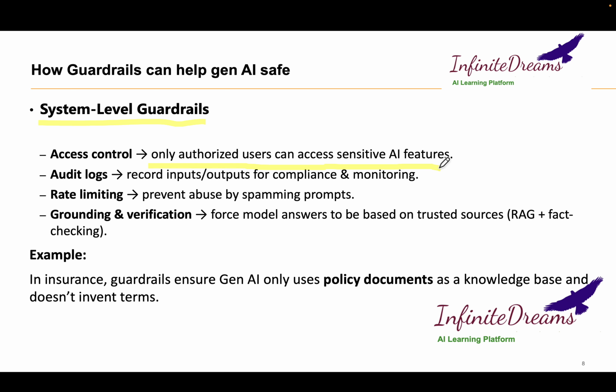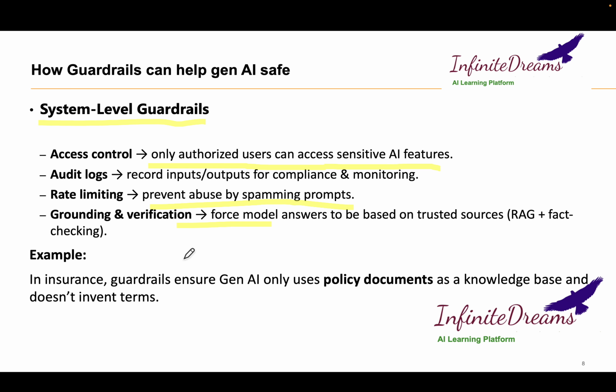Then audit logs: whatever the user asks through generative AI, all the requests and responses are properly logged and analyzed for compliance and monitoring purposes. Then rate limiting, to prevent abuse by spamming prompts. And grounding and verification we have already talked about.